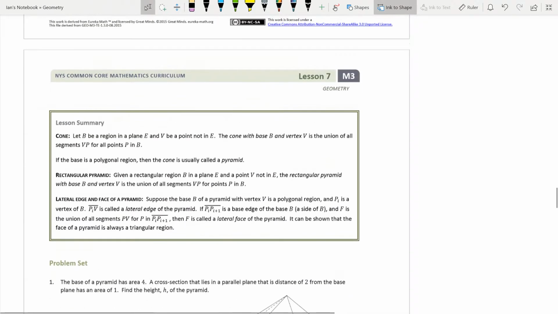So, lesson summary, a cone. We have more definitions for you guys: a cone, a rectangular pyramid, and a lateral edge and face of a pyramid.